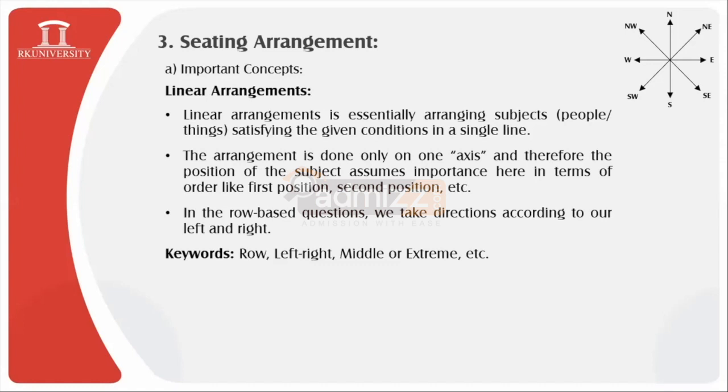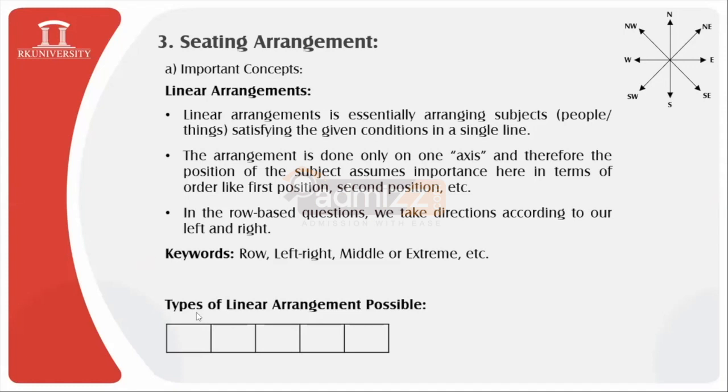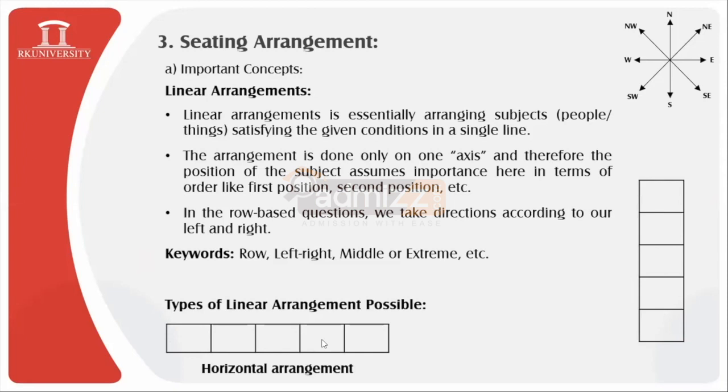Now, to brief you with the types of linear arrangements, we have kept one pictorial representation. You can find, very first, this type of arrangement, that is known as the horizontal arrangement, and this kind of arrangement, that is known as the vertical arrangement. So these two arrangements are primarily possible for this linear arrangement part.